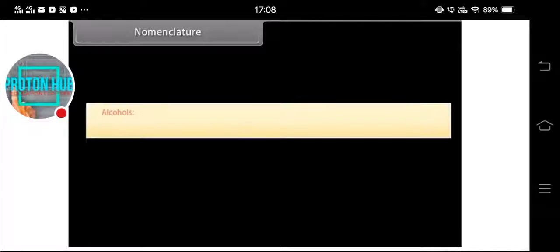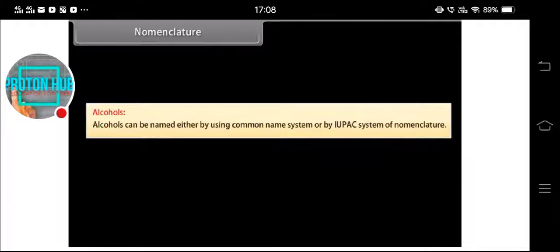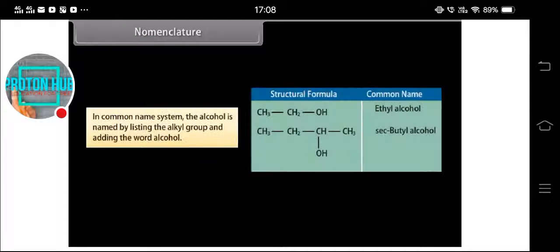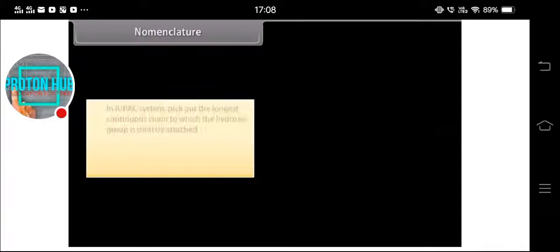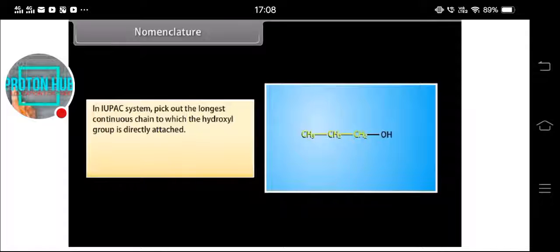Nomenclature. Alcohols. Alcohols can be named either by using the common name system or by the IUPAC system of nomenclature. In the common name system, alcohol is named by listing the alkyl group and adding the word alcohol. In the IUPAC system, pick out the longest continuous chain to which the hydroxyl group is directly attached.